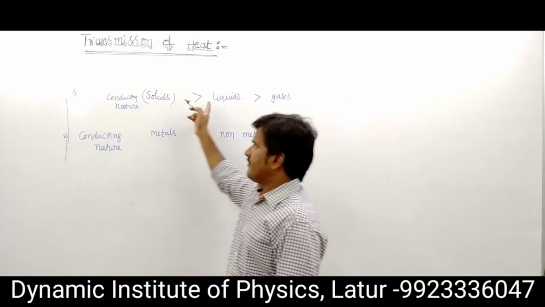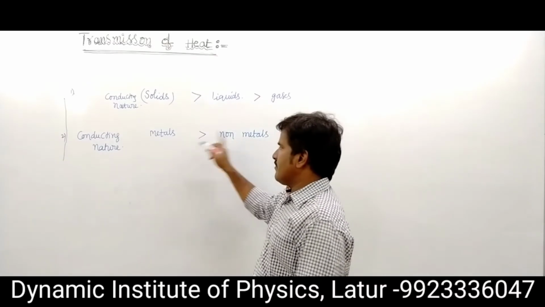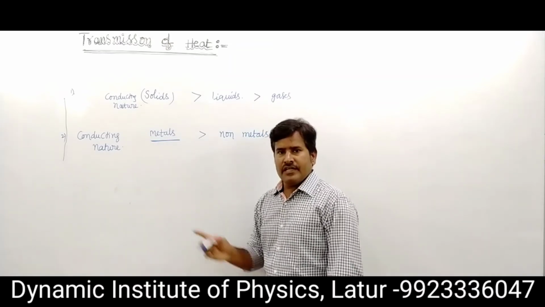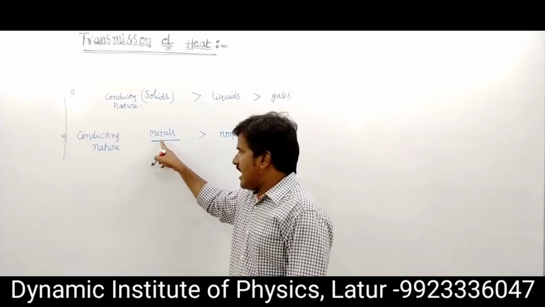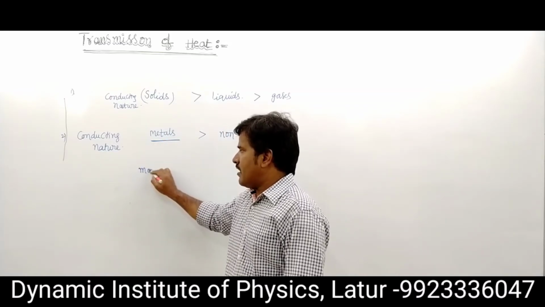Comparing conducting nature in metals and non-metals, metals have more conducting nature. That means metals have a greater number of free electrons.